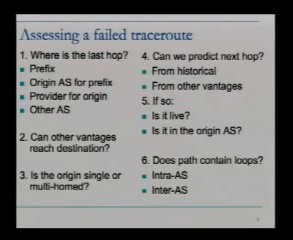We can look at whether the origin was single or multi-homed. We can try to predict the next hop. So we can look for paths that reached historically through that same last hop that we just observed, or paths that are currently reaching from other vantages, and see if we can predict it. If we're able to predict where it should go next, we can check if that next hop is still live. We can also ask, is it in the origin AS? Where is it located? And then we can assess whether or not the path contains loops.